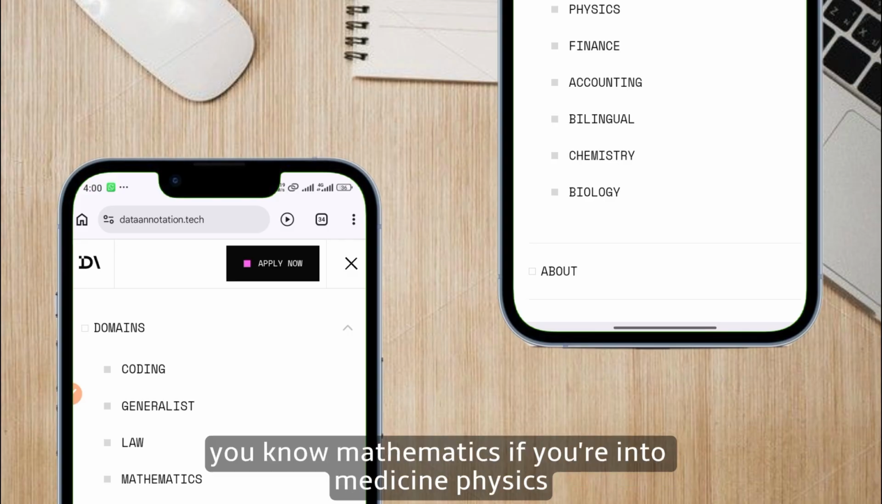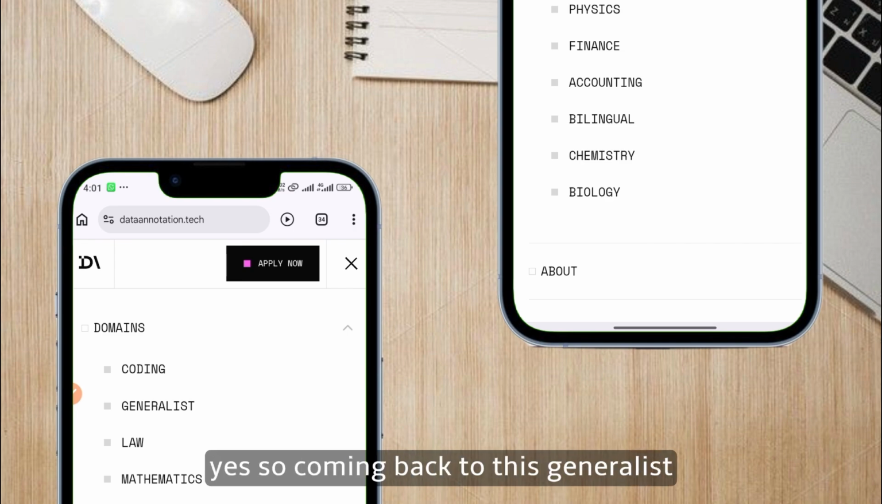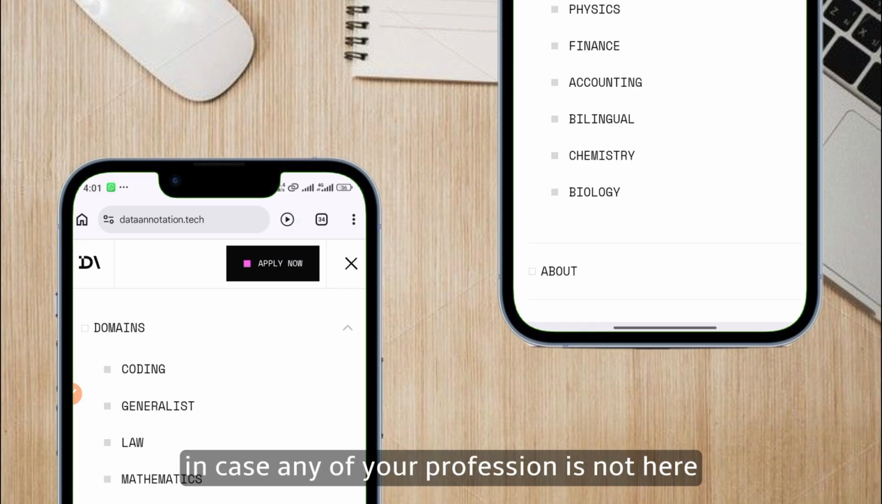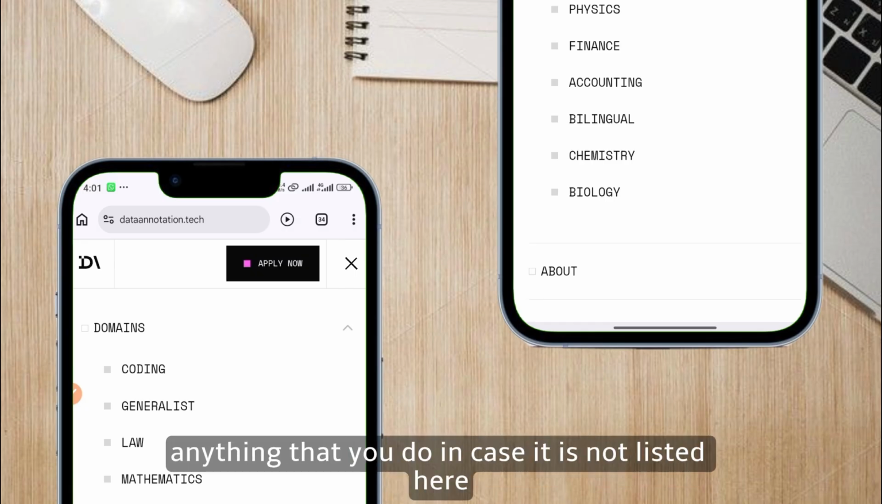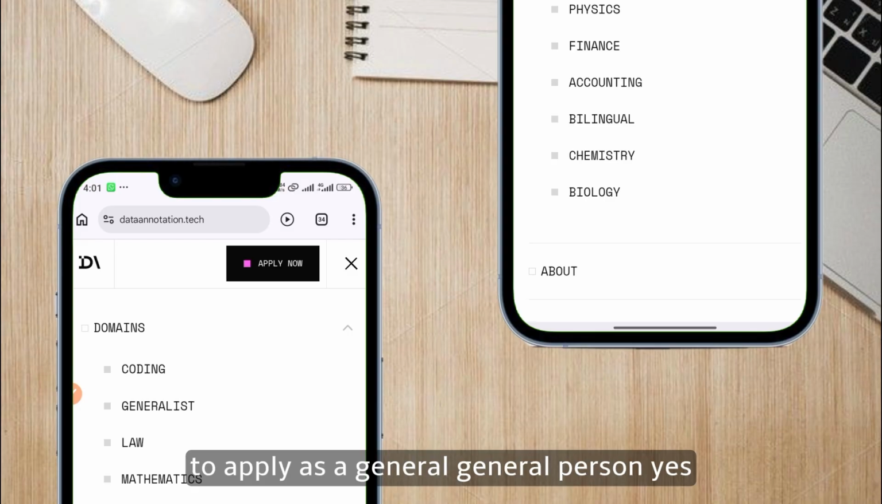If you're a mathematician, you know mathematics. If you're into medicine, physics, finance, accounting, legal, chemistry, and biology, you can apply. So coming back to this generalist: in case any of your professions is not here, anything that you do, in case it's not listed here, you can just click on this generalist to apply as a general person.